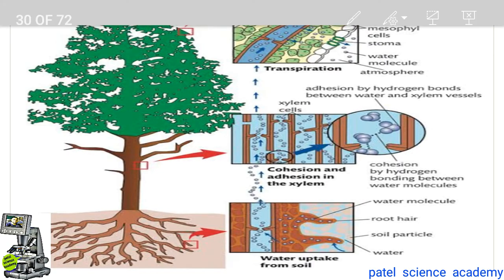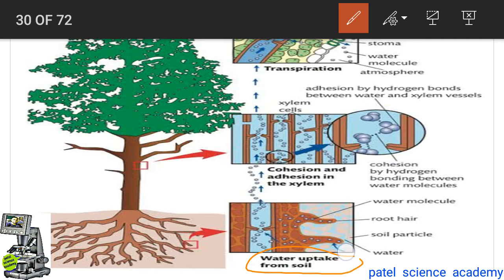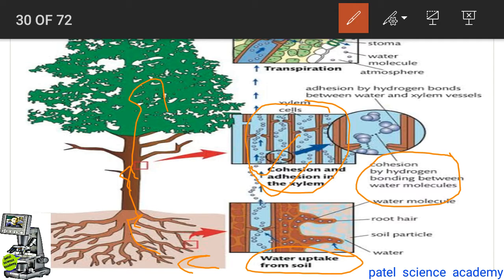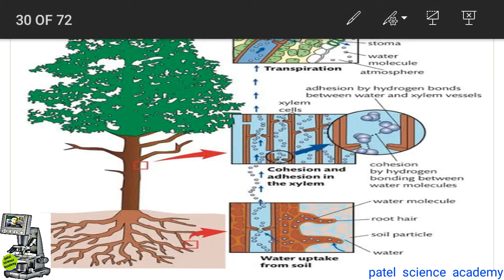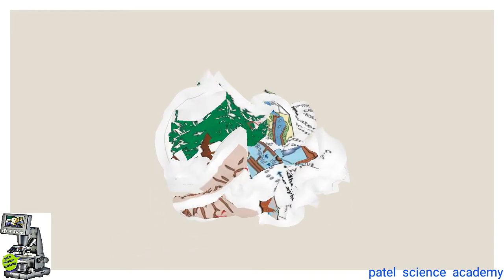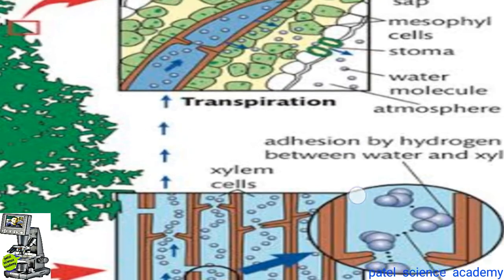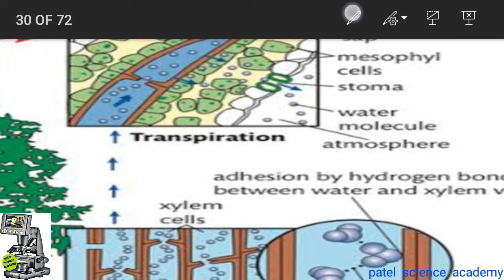So you can see here in this diagram the water uptake from the soil. This water is coming into the root cell, from the root cell it goes into the stem cell, and in the stem cell, because of the cohesion and adhesion forces by the hydrogen bond, there appears a column. You can see this column here, and then it goes into the upper aerial part, that is called the leaves, and in the leaf the process of transpiration takes place, and this transpiration takes place by the stomata.